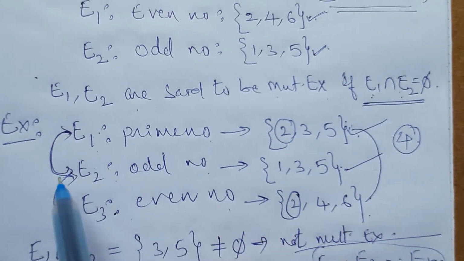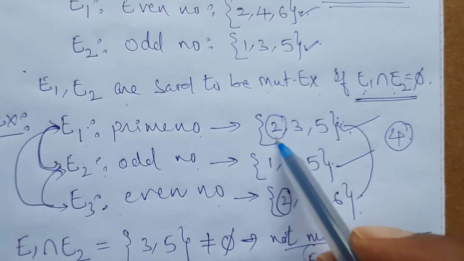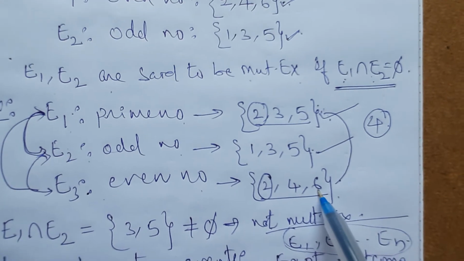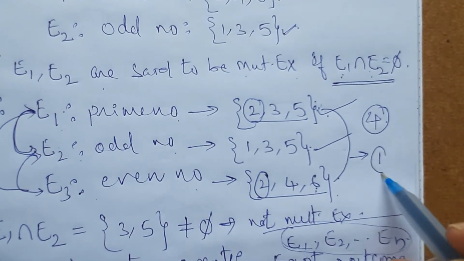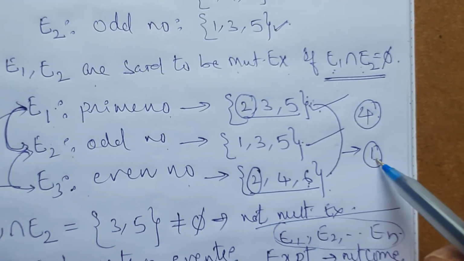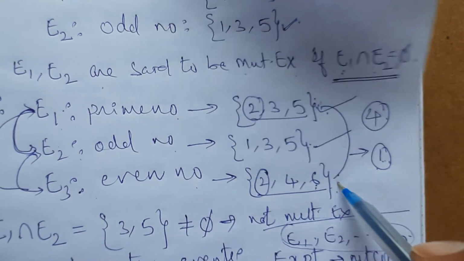Next, tell me, are E1, E3 exhaustive or not? E1 means this one, E3 means this one. Are these two events exhaustive or not? No. Here also, if the outcome is 1, 1 does not belong to E1, and 1 does not belong to E3. So automatically these two are also not exhaustive.